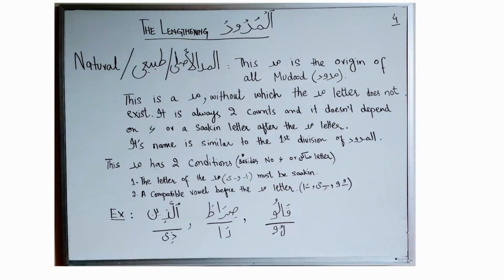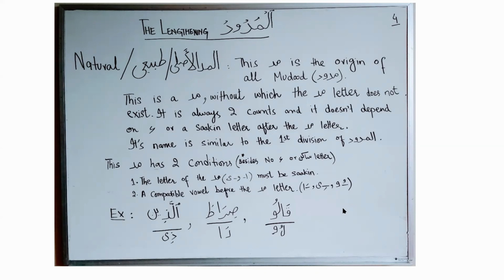This is a mad without which the mad letter does not exist. It does not depend on a sukoon, a temporary sukoon or a permanent sukoon after the mad letter, or on the letter hamza. It does not depend on either of them. Maddul asli is stretched by 2 haraka or 2 counts, and if we skip this mad, it can become lahnul jali, or a big mistake.